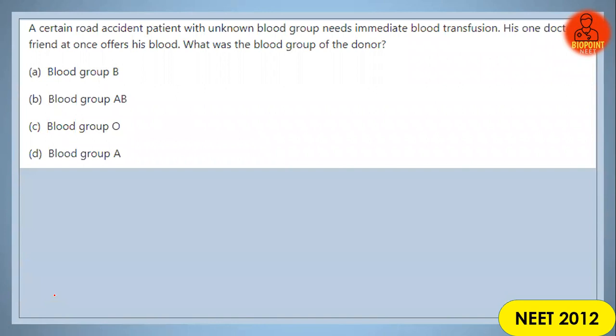Next question, question number 13 on your screens. A road accident patient with an unknown blood group needs an immediate blood transfusion. One doctor friend suggests at once to offer his blood. So you have to identify the blood group of the donor. Without even having a compatibility match, his doctor friend immediately said he is ready to give blood.